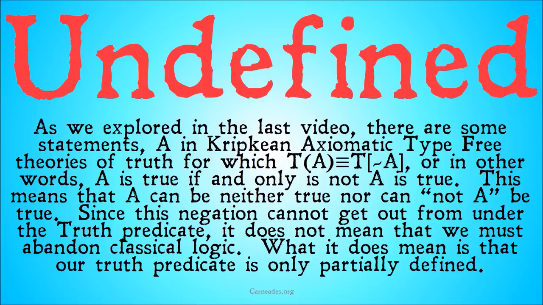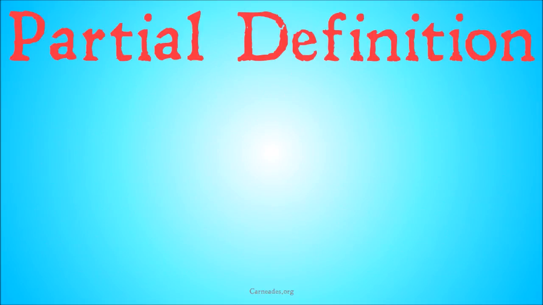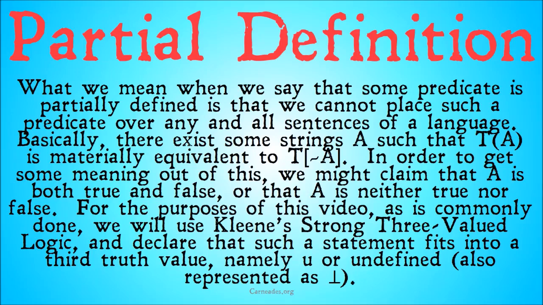But since this negation cannot get out from under the truth predicate, it does not mean that we abandon classical logic, at least outside the truth predicate. What it does mean for Kripke is that our truth predicate is only partially defined. What does partially defined truth predicate mean? What we mean when we say that some predicate is partially defined is that we cannot place such a predicate over any and all sentences of a language.